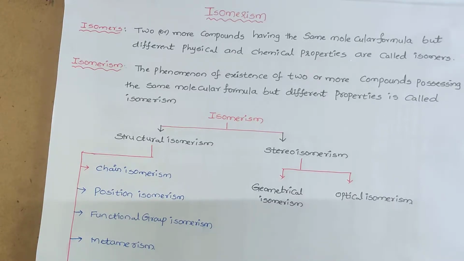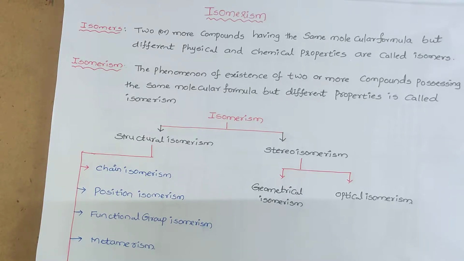Isomers are defined as two or more compounds having the same molecular formula but different physical and chemical properties. Both have the same molecular formula but differ in their physical and chemical properties, and they are called isomers. The phenomenon of existence of two or more compounds possessing the same molecular formula but different properties is called isomerism.